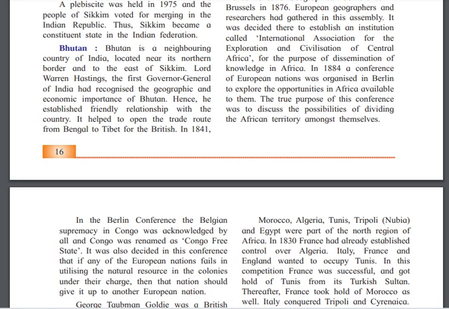So Bhutan is located on the northern side and eastern side of Sikkim, and the British officer Lord Warren Hastings recognized its economic and geographic importance, so he established a good relationship with the country. It helped to open the trade route from Bengal to Tibet for the British, because this is the area that makes the route work properly.